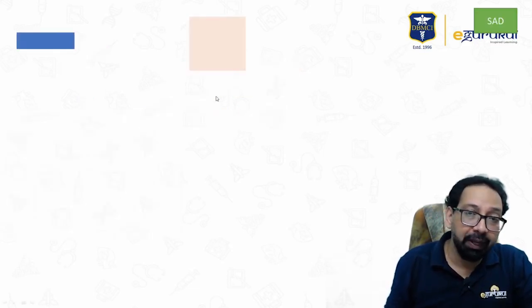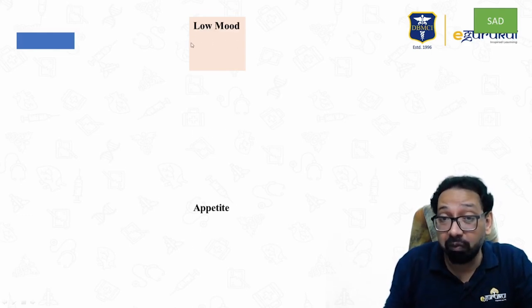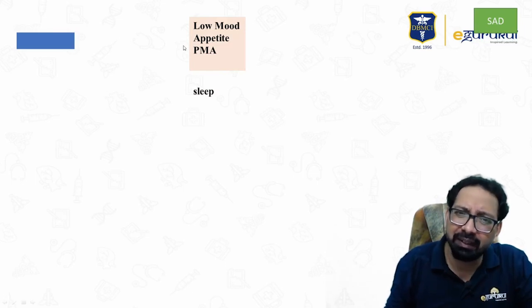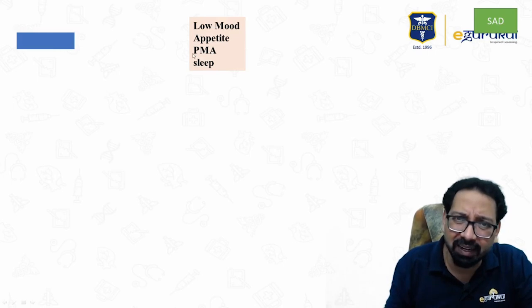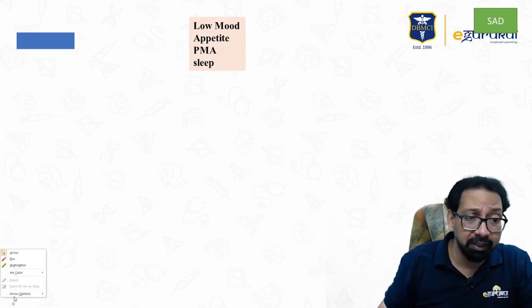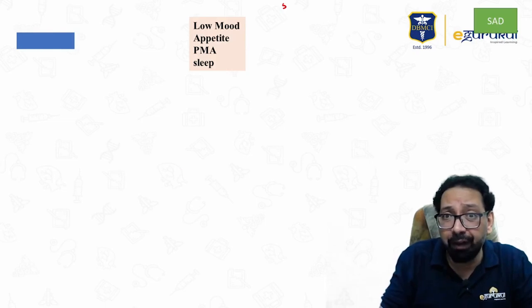Now I am going to tell you a very important flow diagram. That is depression. In depression, you all know symptoms are low mood, decreased appetite, decreased sleep, decreased psychomotor activity, decreased concentration, decreased interest, decreased energy. According to DSM-5, if you want to make the diagnosis of depression, there should be 5 symptoms.